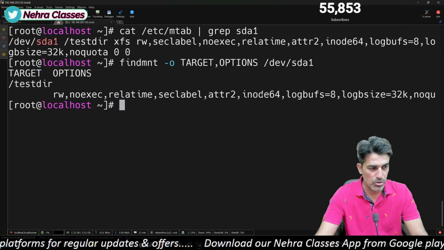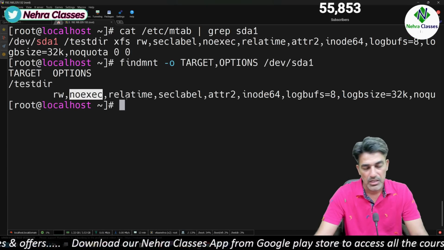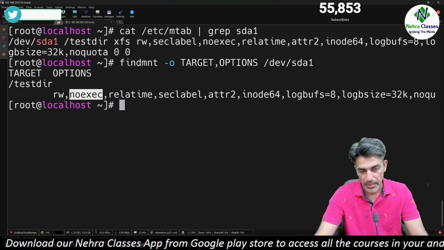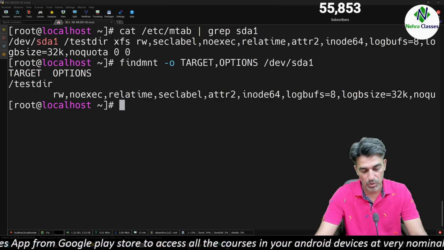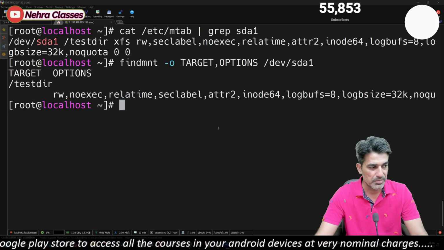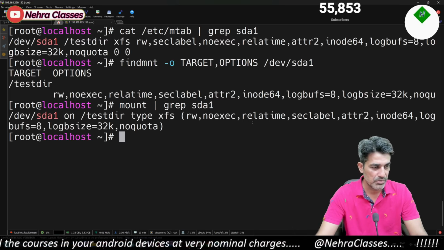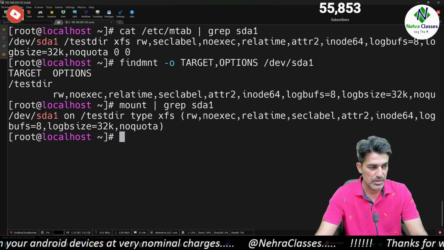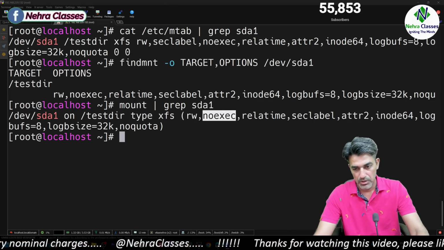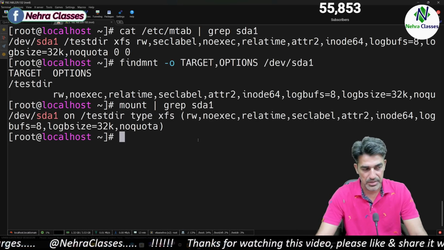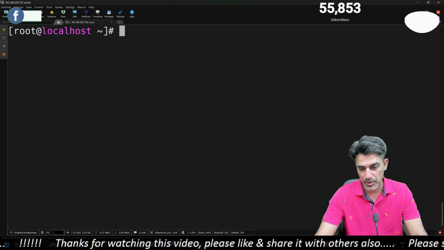So this will also show you the details. So noexec will show up there. Or if you want, you can use the mount command, because the mount command also uses this file. mount | grep sda1. Look at this. noexec is also showing up there. So we can use any of these commands to check and verify whether the option has been enabled or not.